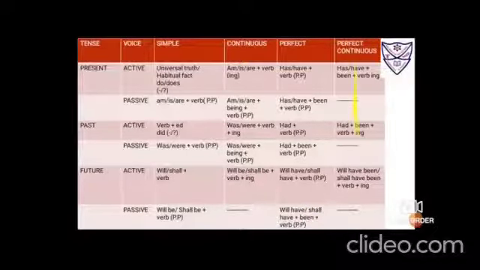Perfect continuous tenses are not possible. Perfect continuous active voice: will have, has, have, been plus verb ing. So perfect continuous, present perfect continuous tense passive voice is not possible. Past perfect continuous passive is not possible, and future tense passive voice is not possible.